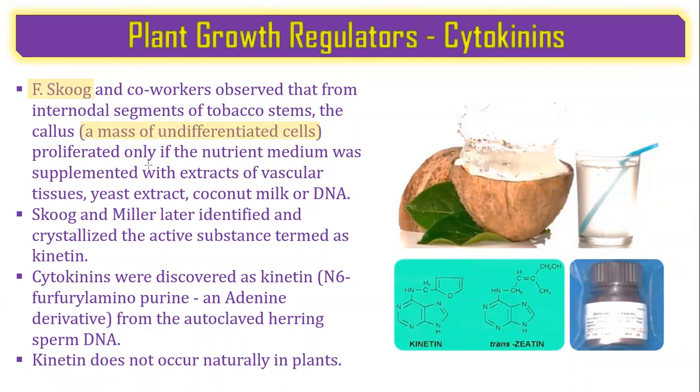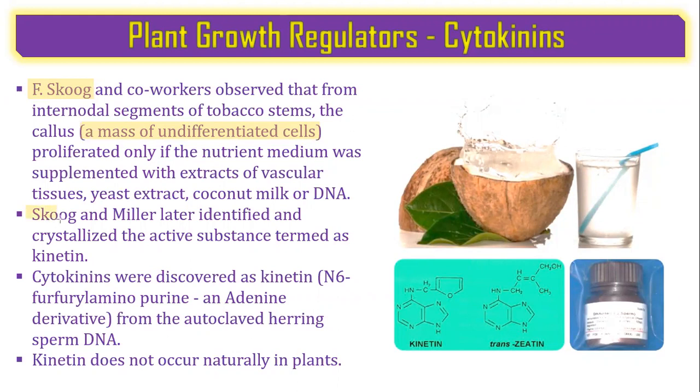So how did they identify the cytokinins from the internodal segments of tobacco stems? That is a mass of undifferentiated cells. They just proliferated only if a nutrient-rich supply was provided to them, that is either vascular tissues, yeast extract, coconut milk, or DNA, any of which should be provided to have proliferation in those callus.